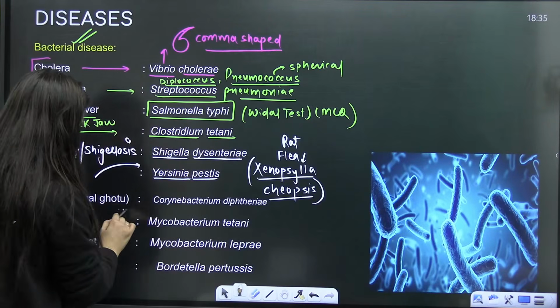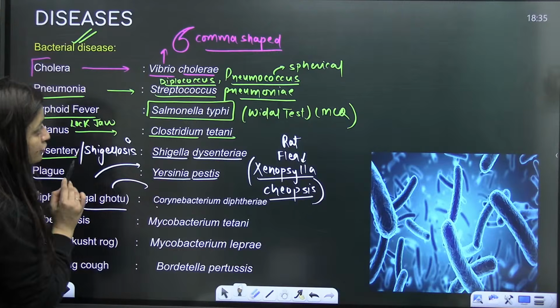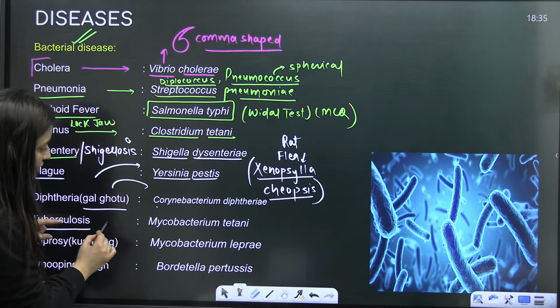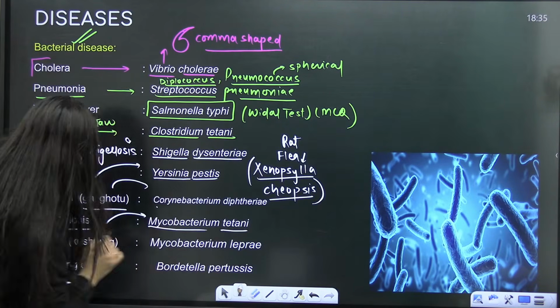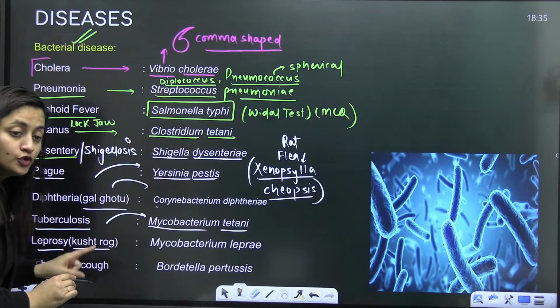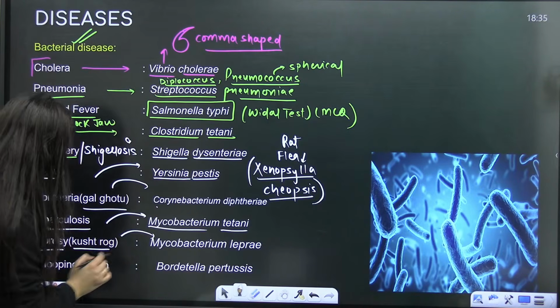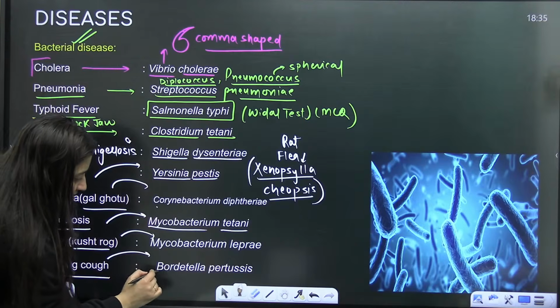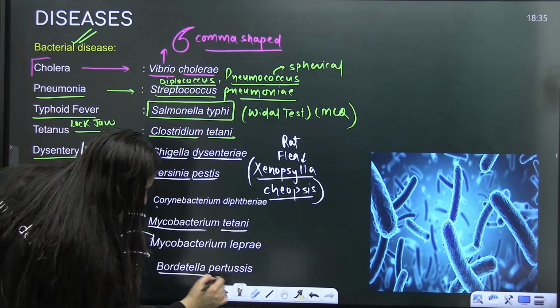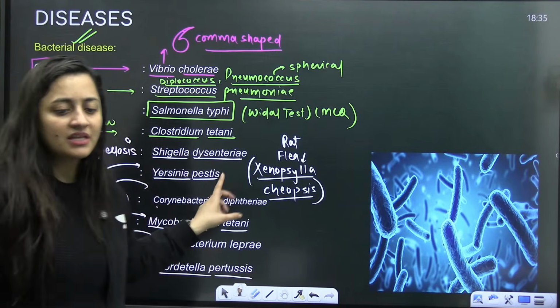Then diphtheria, also known as Galghotu, Corynebacterium diphtheriae. Then comes TB, tuberculosis, that is Mycobacterium tuberculosis. Then comes leprosy, known as Kusht rog, Mycobacterium leprae, and whooping cough, Bordetella pertussis. This is something that you have to remember.